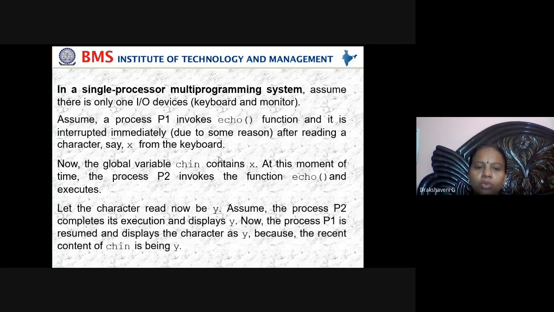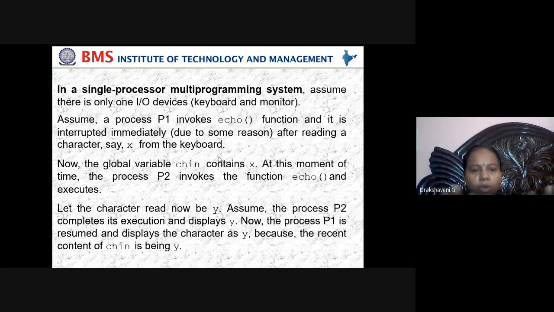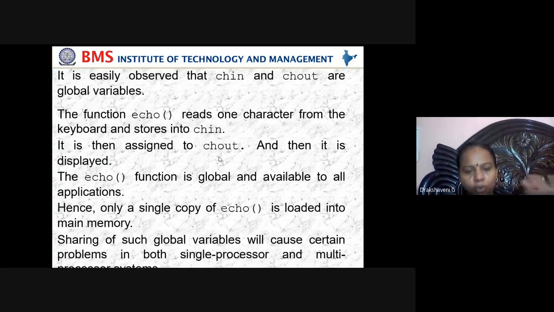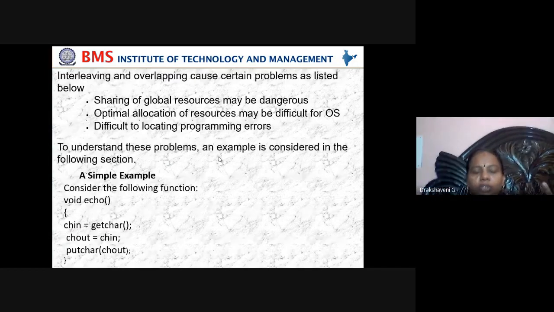What is process 2 doing? P2 is taking a value Y from the keyboard and executing. So what is our function? Take a character from the keyboard, assign that character to chin, and chin in turn assigns the value to cout, and that will be displayed on the monitor. That is what our echo function is doing. So the echo function is used by two processes, P1 and P2.